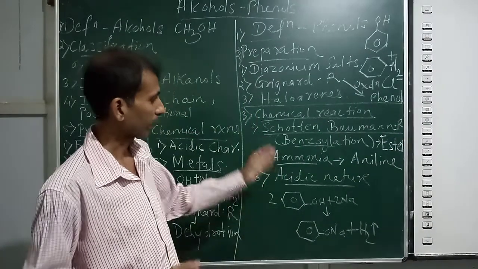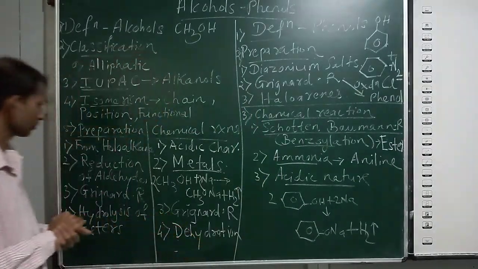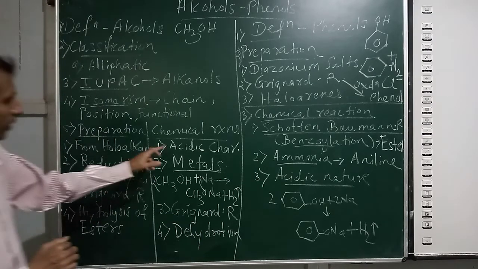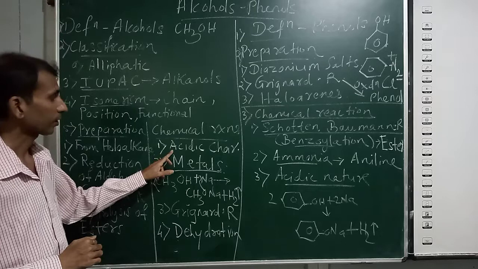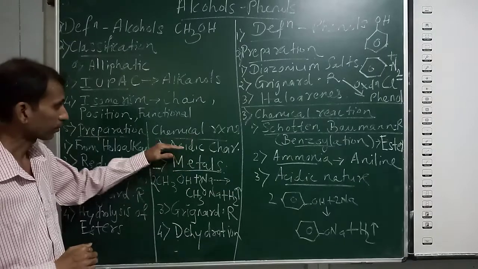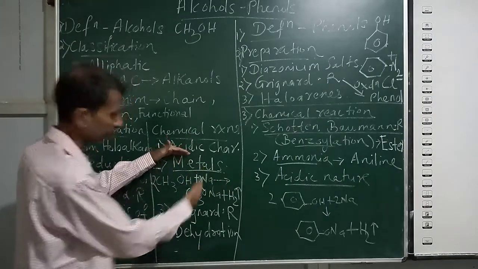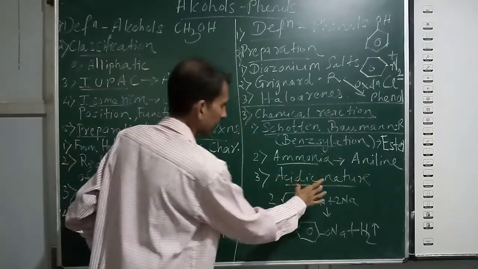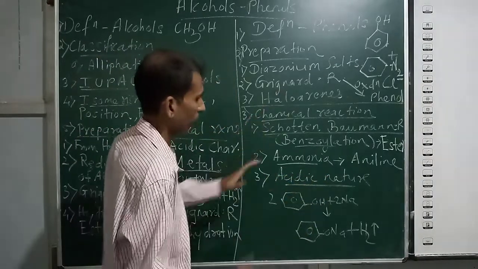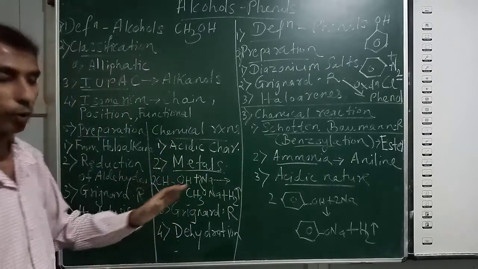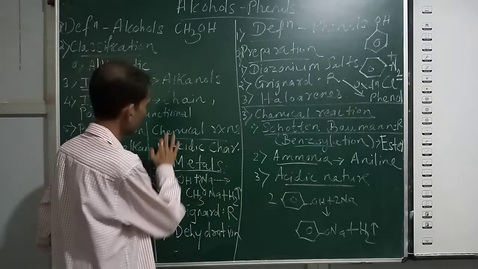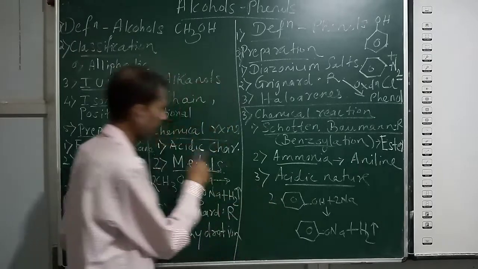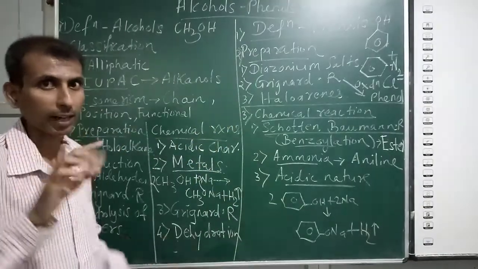And talking about the acidic nature. Like here we have seen one part of acidic nature, and I purposely kept this part for comparison. I directly started with metals. So acidic character of alcohols, now acidic nature of phenol. How are they both acidic? In alcohols, if you want to study acidic nature, in place of benzene you take R, a capital alkyl group.